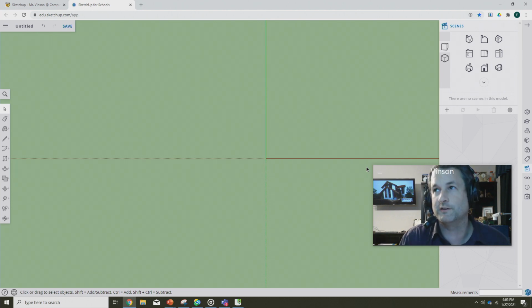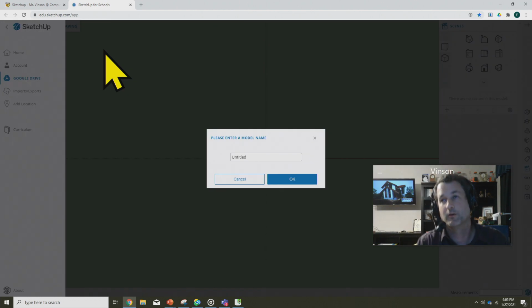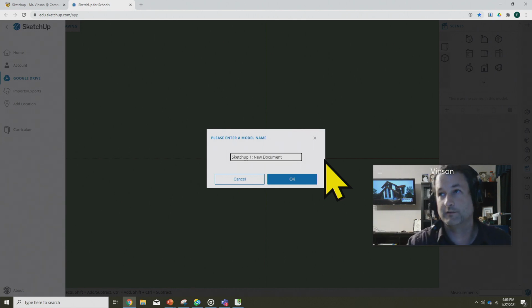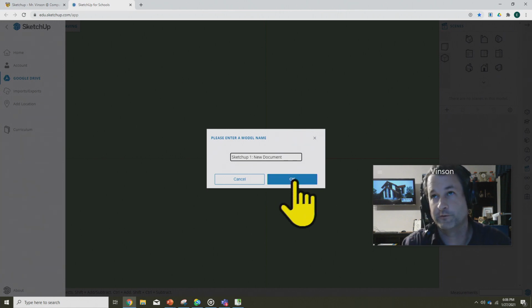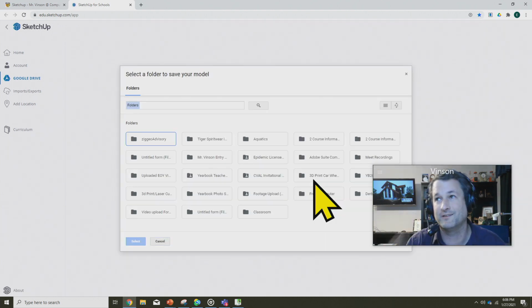Last thing you do need to do in order to get credit for this particular assignment, up here at the top where it says Untitled, click that. We're going to give it a name, and specifically, it needs to be this exact name, Sketchup One, new document. Because we're going to be doing a series of documents, and it's very important that you know which one's which. Click OK.